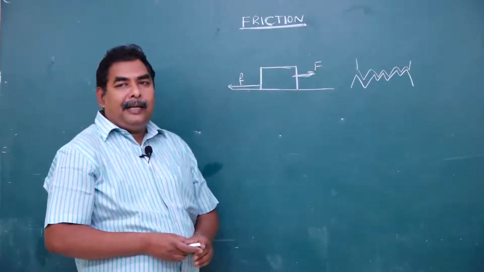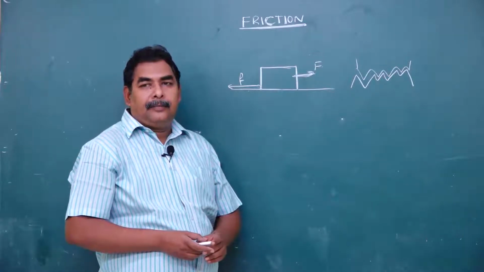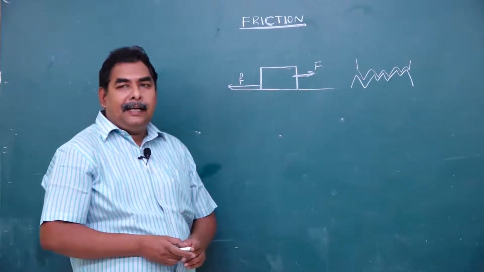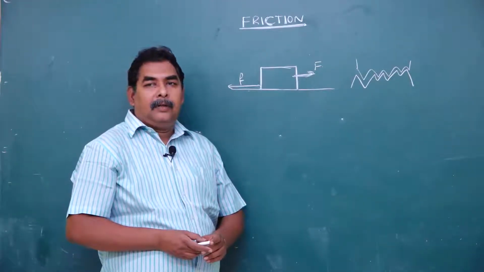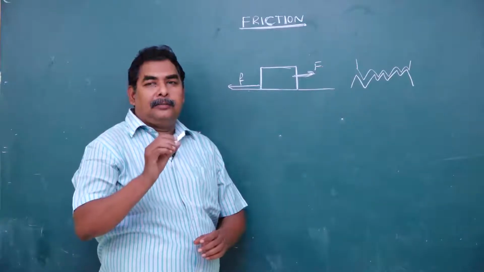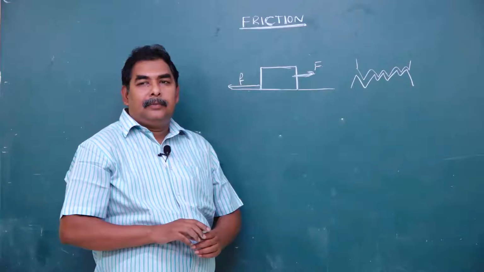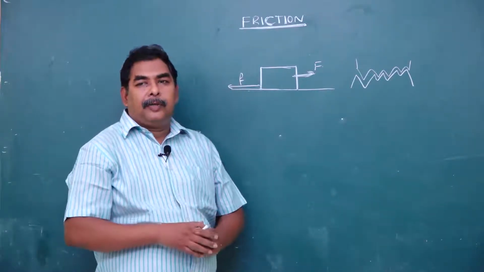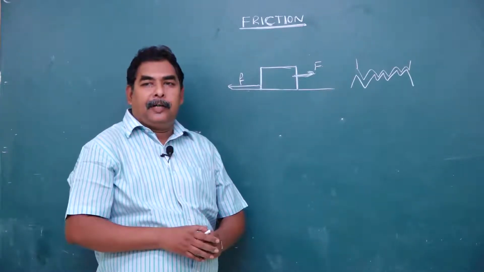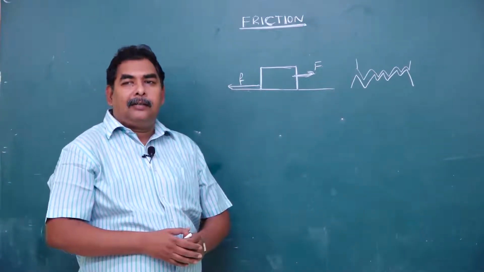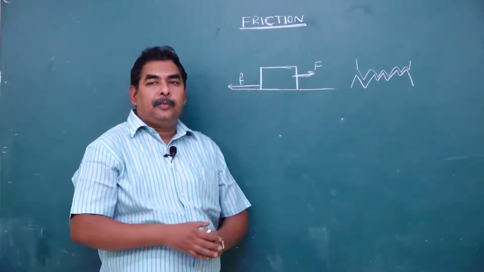So there are many advantages and disadvantages due to friction. It is a necessary evil. What are the advantages? To hold the chalk, you require frictional force. To walk on a road, friction is required. To light a matchstick, friction is required. To fix a nail to a wall, friction is required. In all these cases, friction is most important.